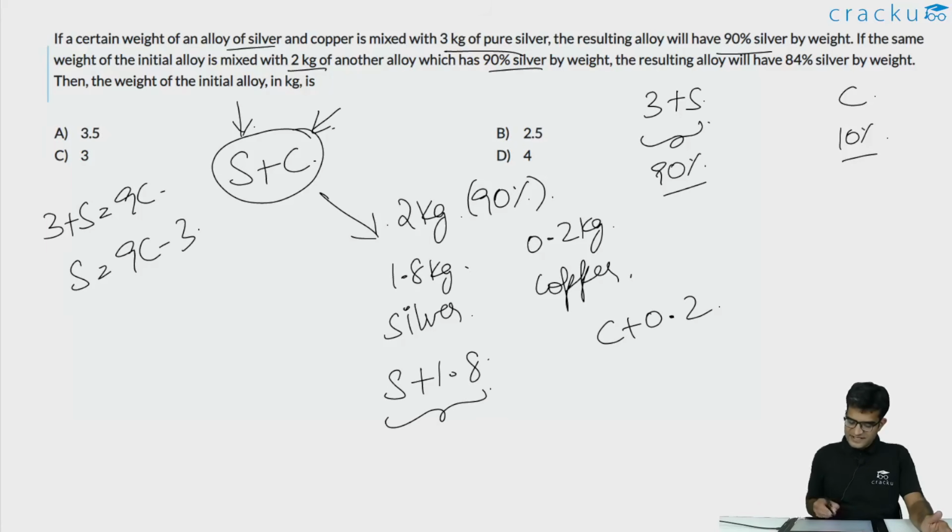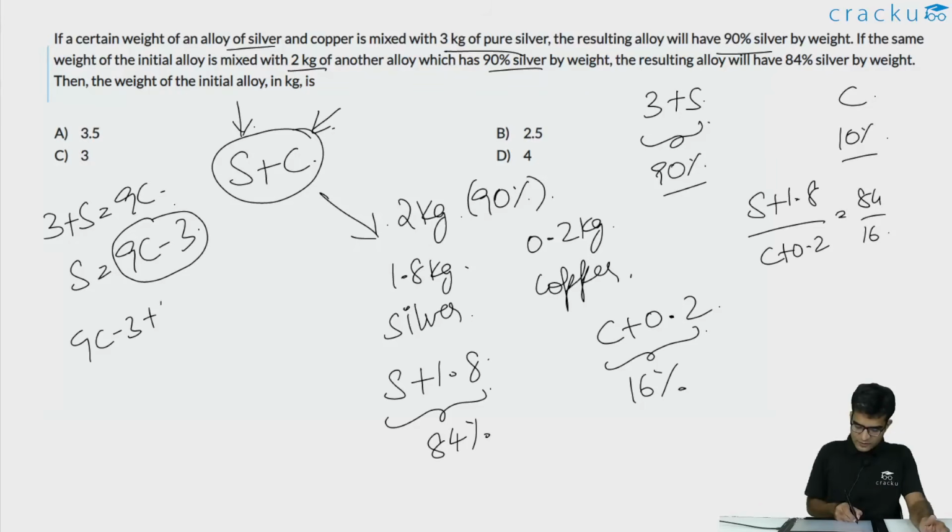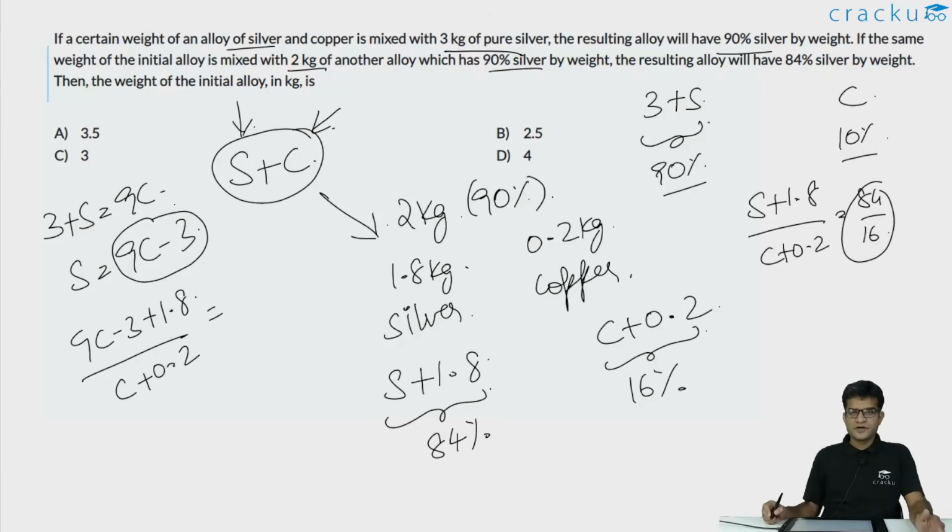We are told that S plus 1.8 is 84% and C plus 0.2 is the remaining 16%, or (S plus 1.8) divided by (C plus 0.2) is equal to 84 by 16. S is 9C minus 3. So (9C minus 3 plus 1.8) divided by (C plus 0.2) is equal to 84 by 16. What is 84 by 16?